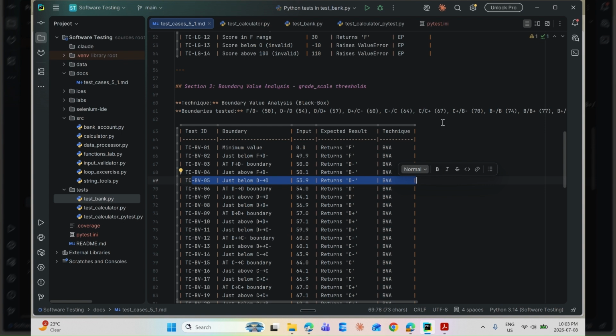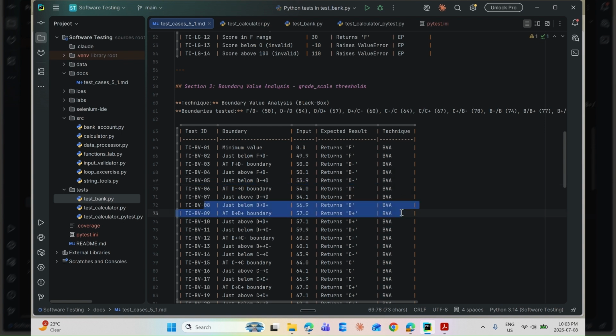This is my test case doc from lesson 5.1. I use equivalence partitioning and boundary value analysis. Look at TC-LG-05, it's my EP example. A 75 is mapped to B minus. One value stands in for the whole class, since everything in that range should behave the same way.